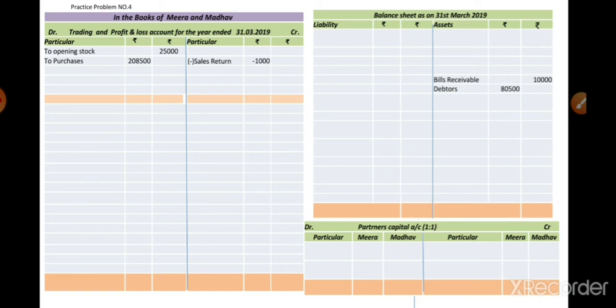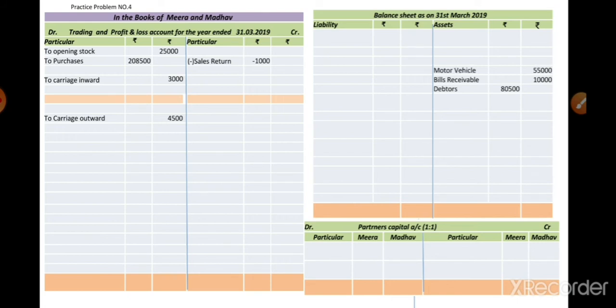Okay, next one is the carriage inward. Carriage inward is a direct expenditure, so on the trading account debit side we record it as to carriage inward, directly in the outer column, 3,000. Next one is the carriage outward. It is a selling related expenditure. Directly in the outer column we record the amount in the profit and loss account debit side, so we show it as to carriage outward 4,500.